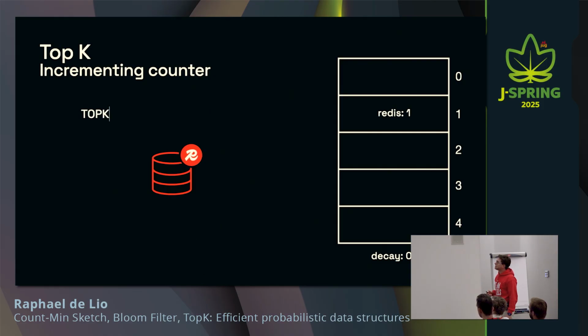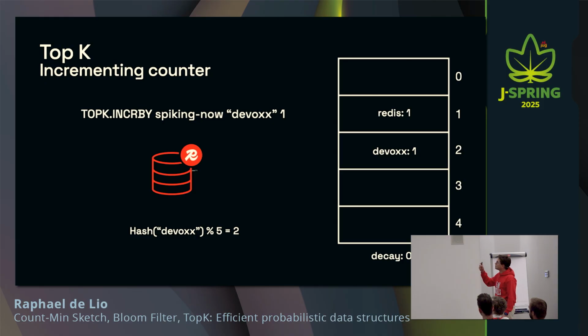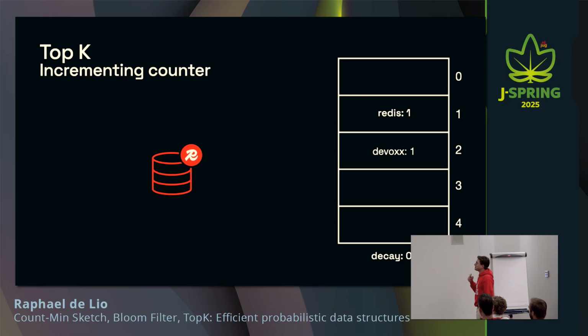Now let's try to count something else. In this case, devox. Hypothetically, because I wanted, it returned 2. So we stored that in the third slot there. Let's count devox one more time, so increment that counter again.